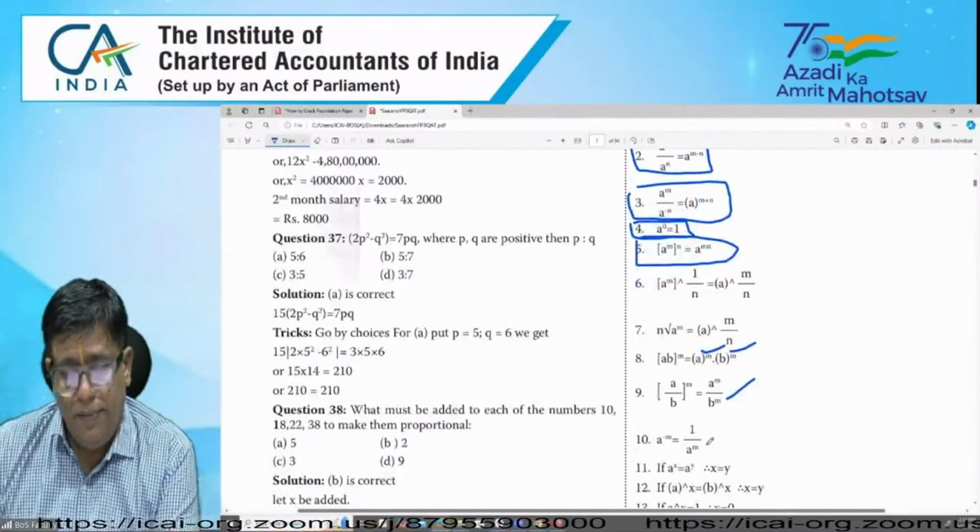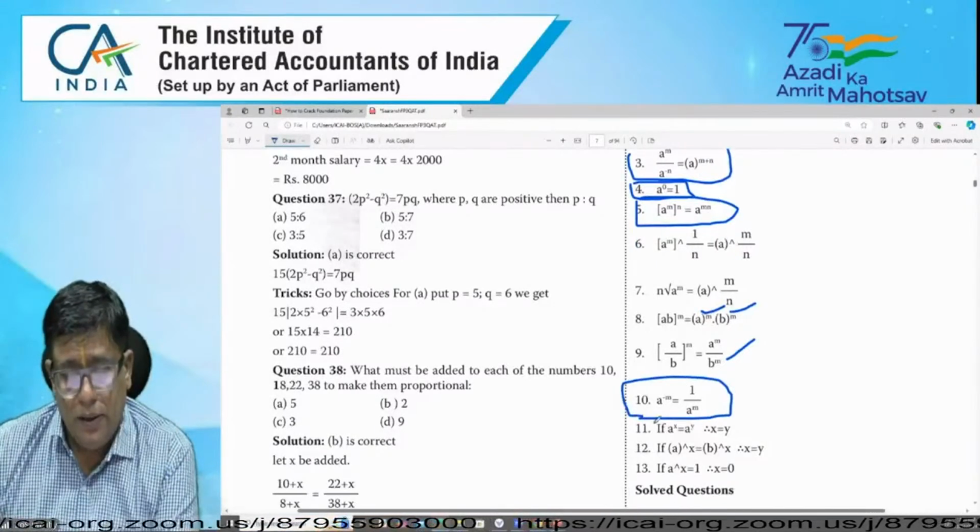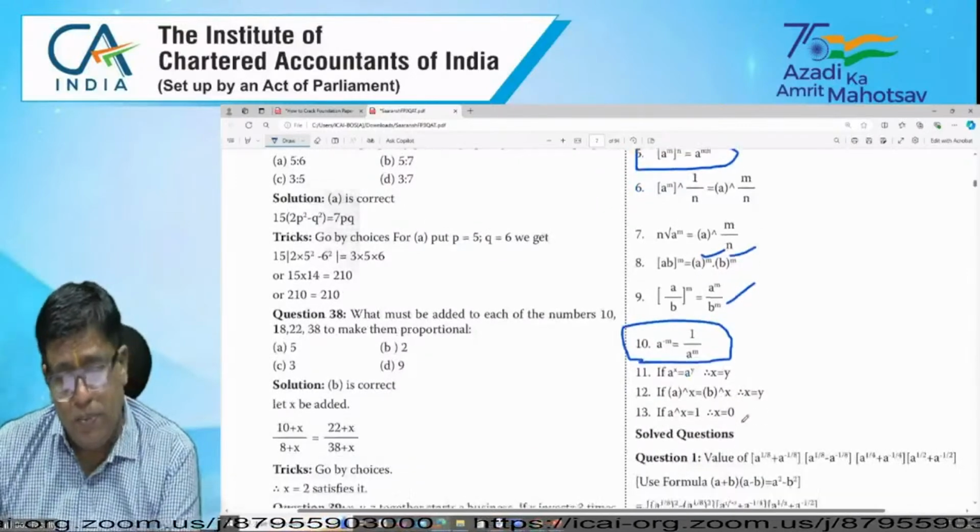These are the important formulas which are used in the indices chapter.